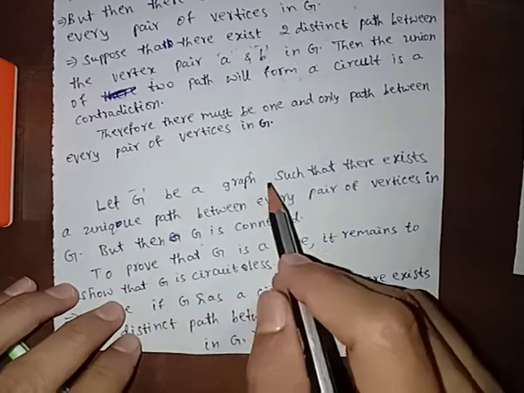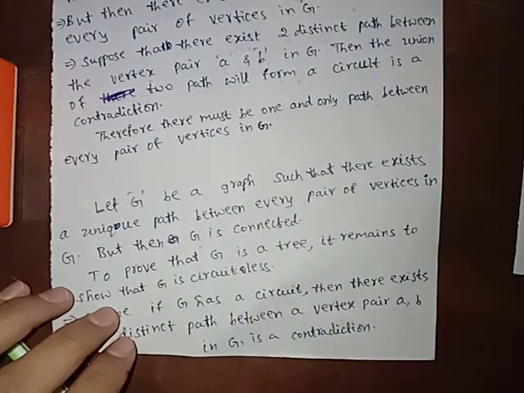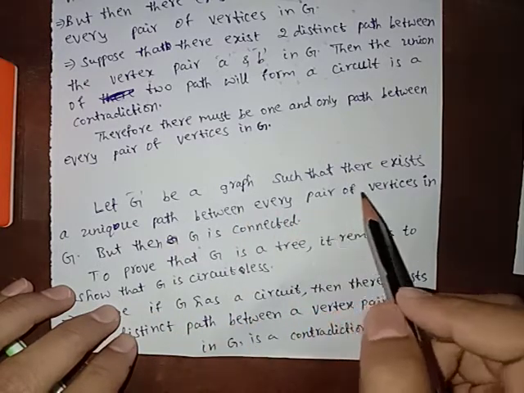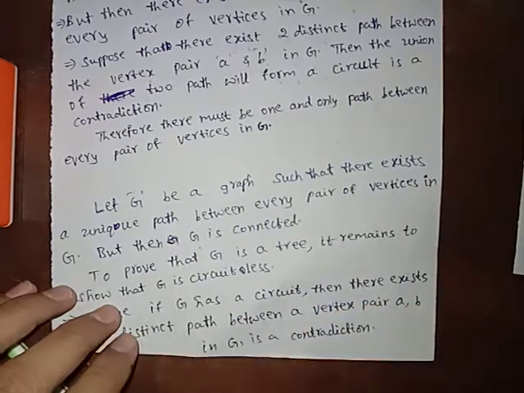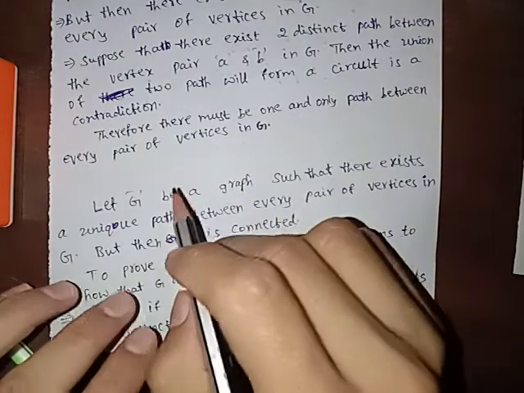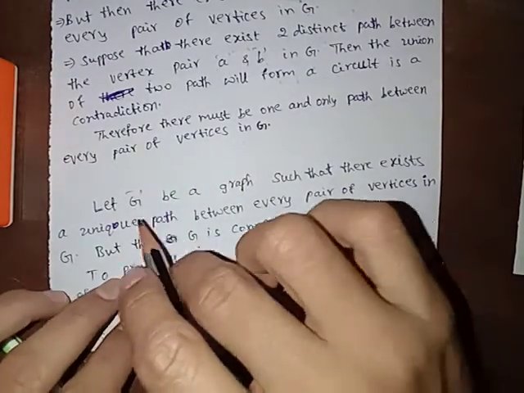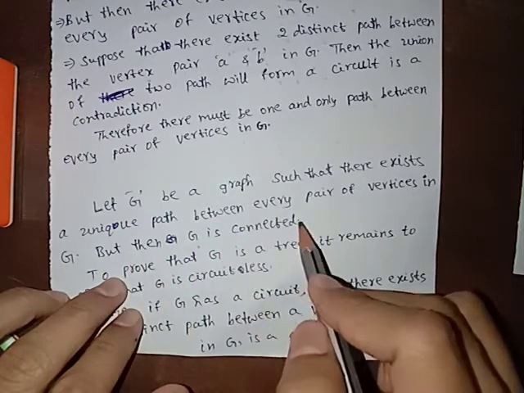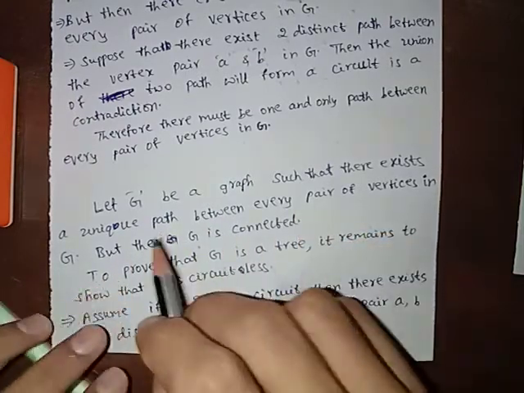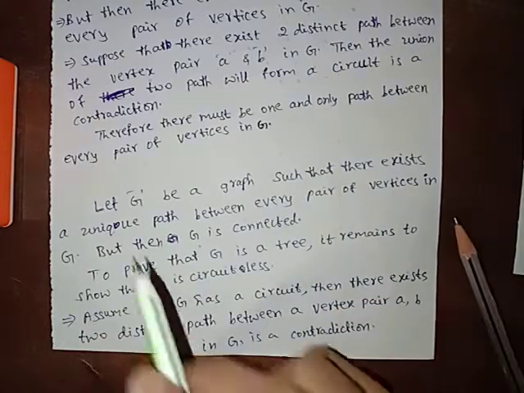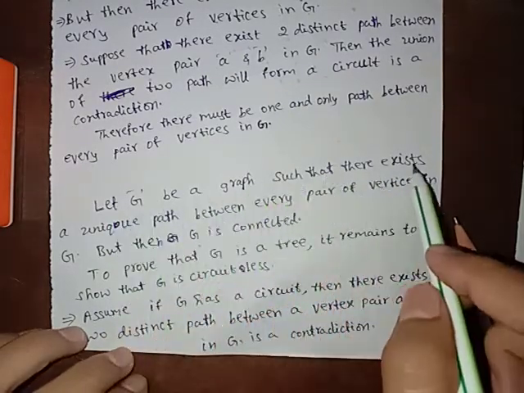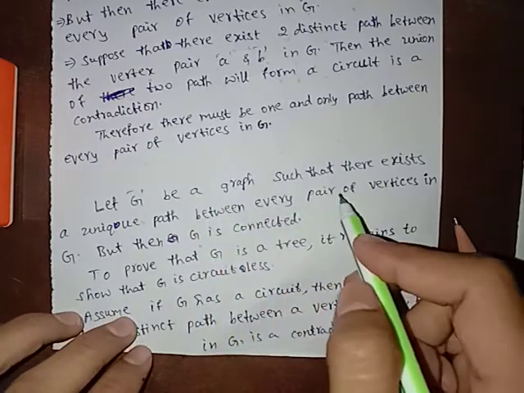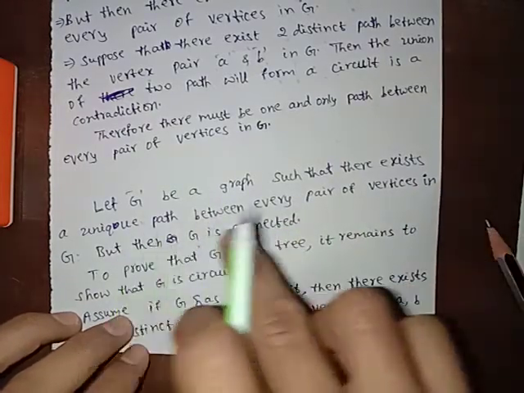Let G be a graph such that there exists a unique path between every pair of vertices in G. Now let us assume there is a graph with one and only one path between every pair, but then G is connected. If there exists a unique path between every pair of vertices, then we can call it connected.